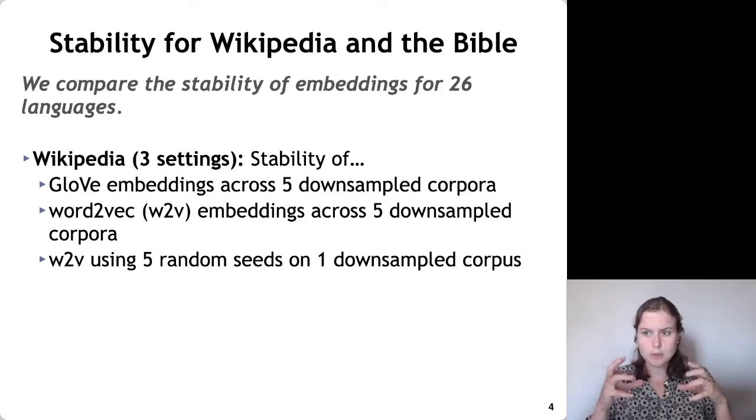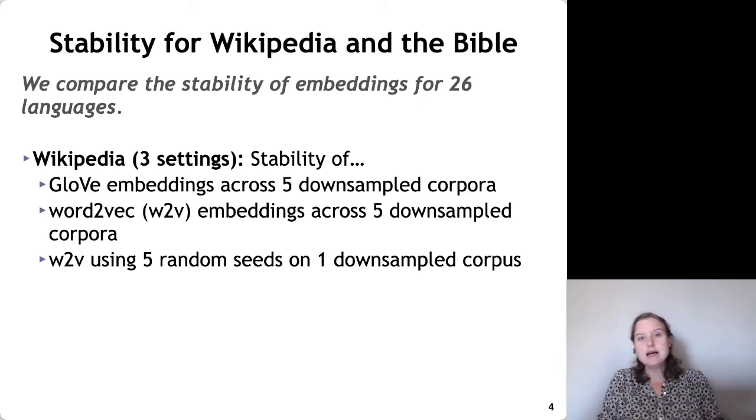So we've got 1 corpus, and then we run word2vec 5 different times on that 1 corpus using different random seeds. Word2vec has randomization in it, so you can set the random seed to be different, and you're actually going to get different results if you set a different random seed for word2vec. So those are the 3 settings we consider for Wikipedia.